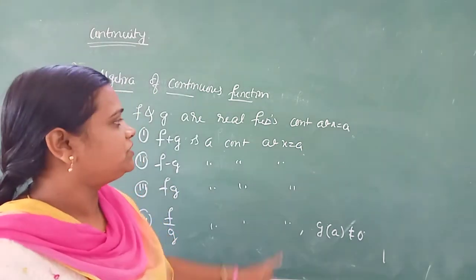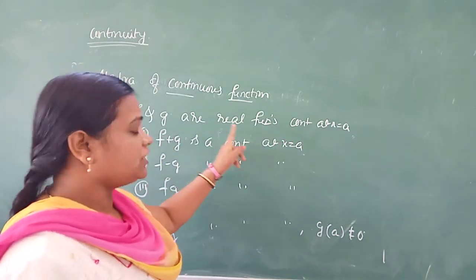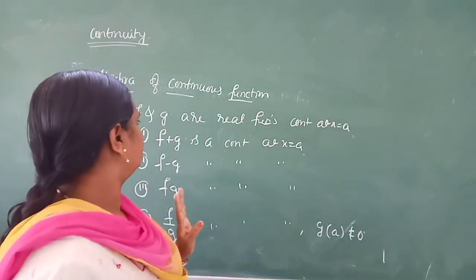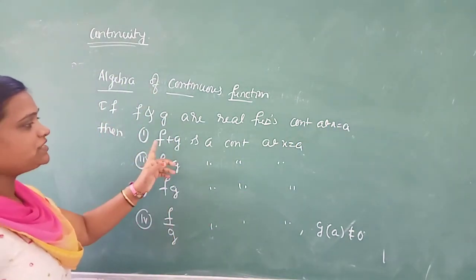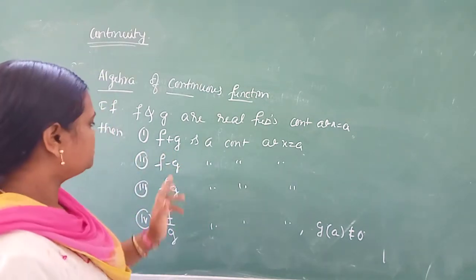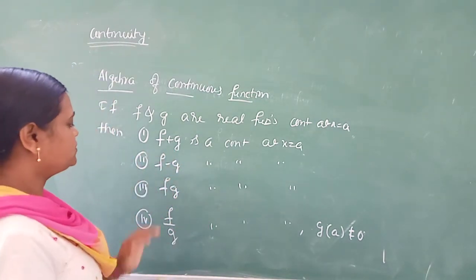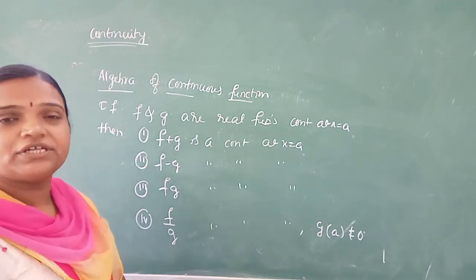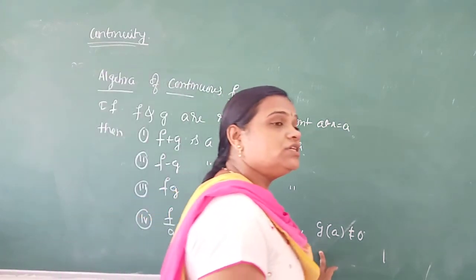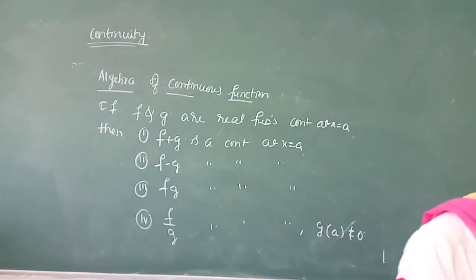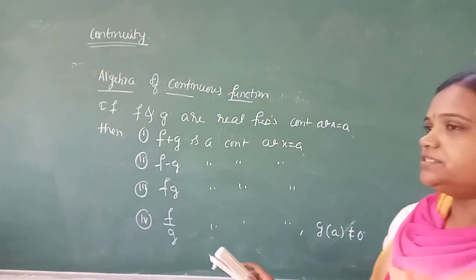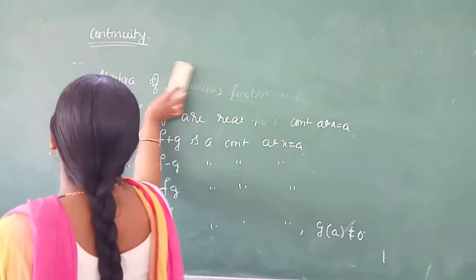to a, already done. What? F and g are real functions and they are continuous at x equal to a. Then we have to prove f plus g, the addition of two functions, is also continuous, subtraction of two functions is continuous, multiplication is also continuous, division is also continuous, but the condition is what? G of a, the denominator, should not be 0. Okay, this is the given and we can prove one by one.